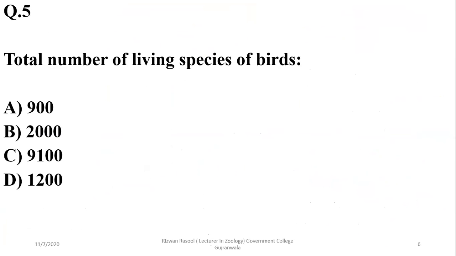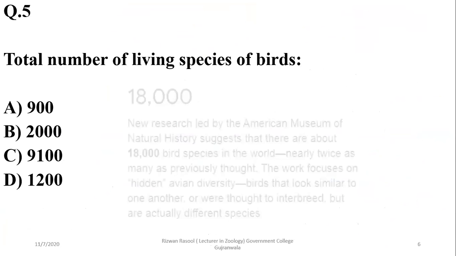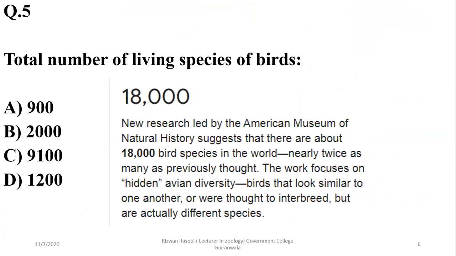The total number of living species of birds according to Miller and Harley Zoology 5th edition is 9100, but the latest study says it is 18,000. So according to Miller and Harley Zoology, the answer will be Charlie, but the exact bird species are now mentioned as 18,000, which is almost double the previous facts and figures.